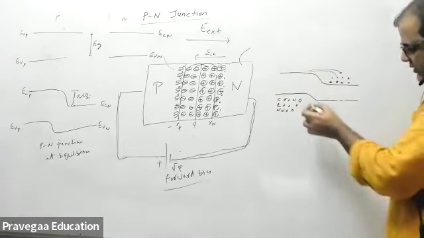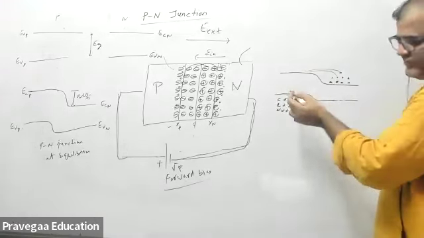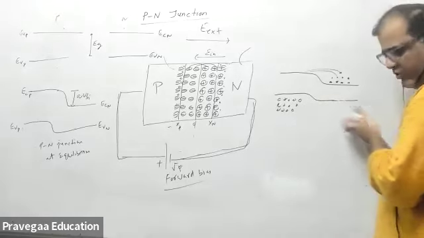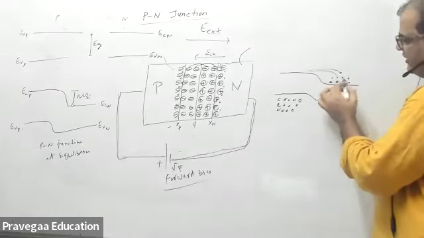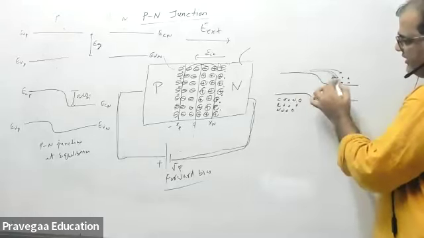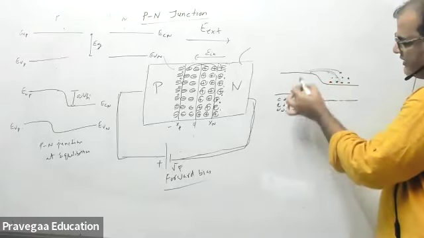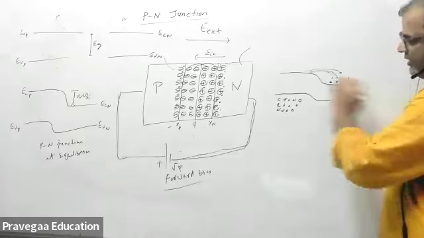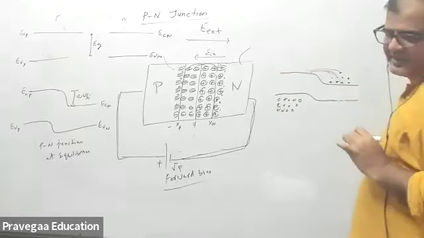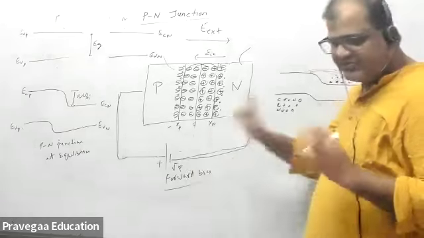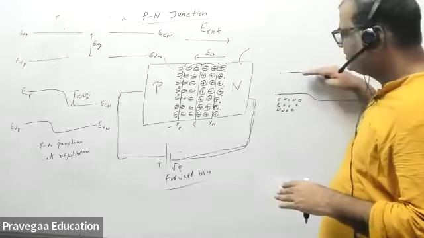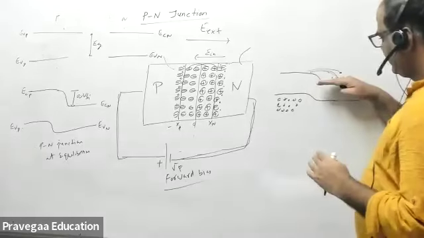Similarly, holes cannot slide, because when holes slide their energy is increasing, so you require some energy to move them down. Now these electrons will start moving, come here, diffuse, and then recombine with the holes. Now current will start. That current is called diffusion current. As long as V is applied, the barrier keeps decreasing, and some current is flowing.